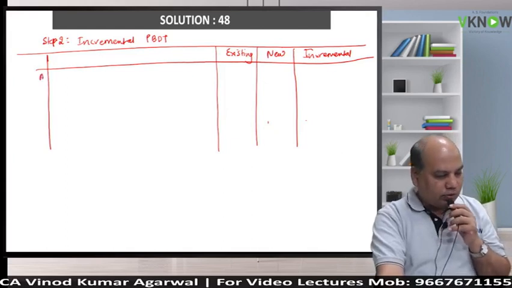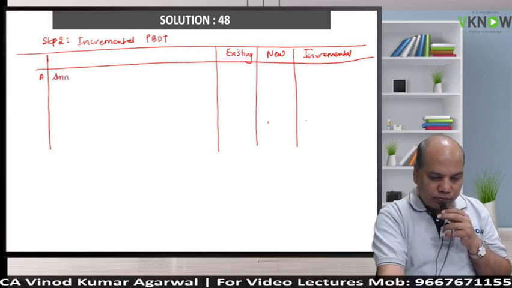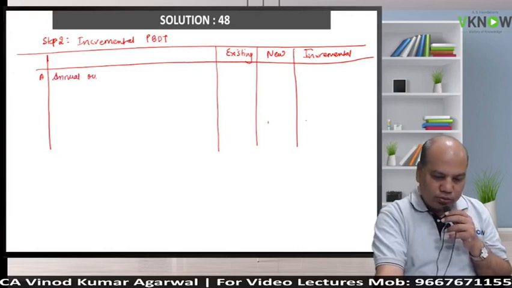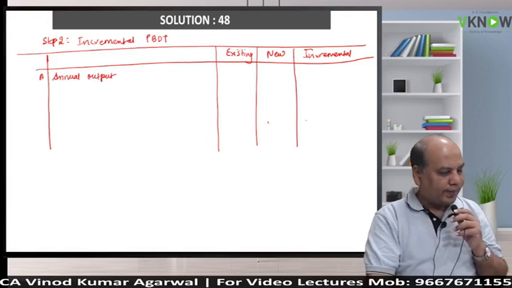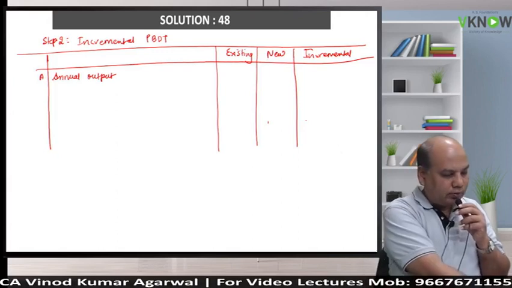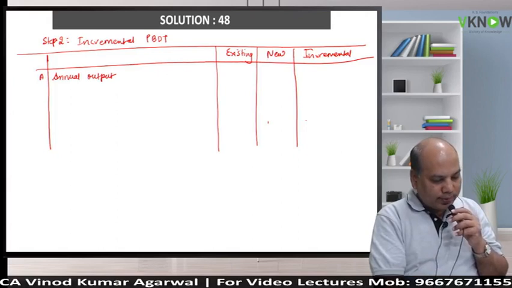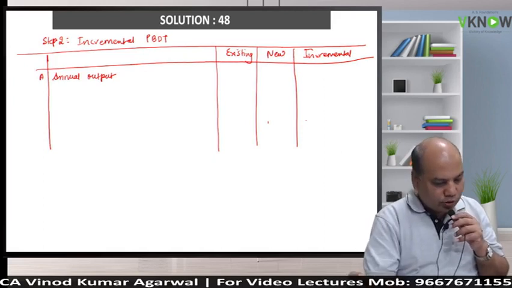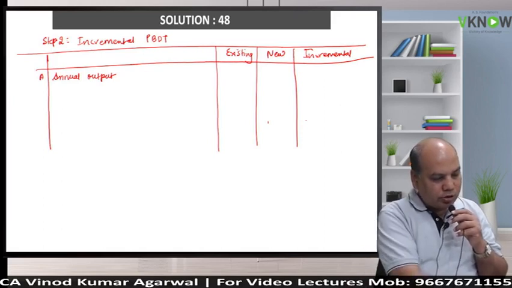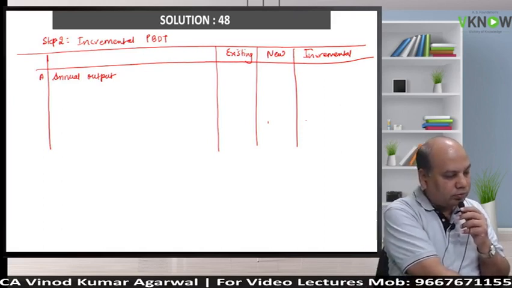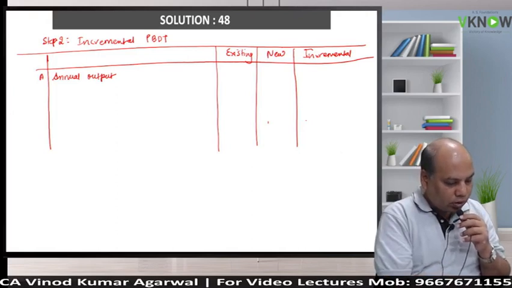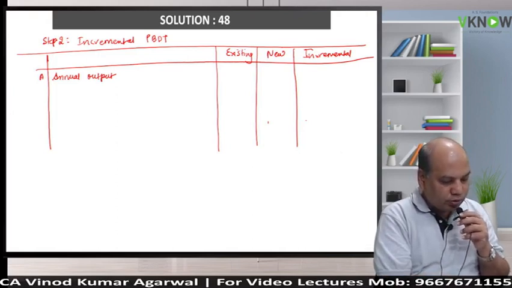So first, A, write down annual output. What will be annual output under the existing machine? You have 300 days into 6 hours, and output per day. So annual output will be 300 into 6, which is 1800, into output per hour in units, 20.